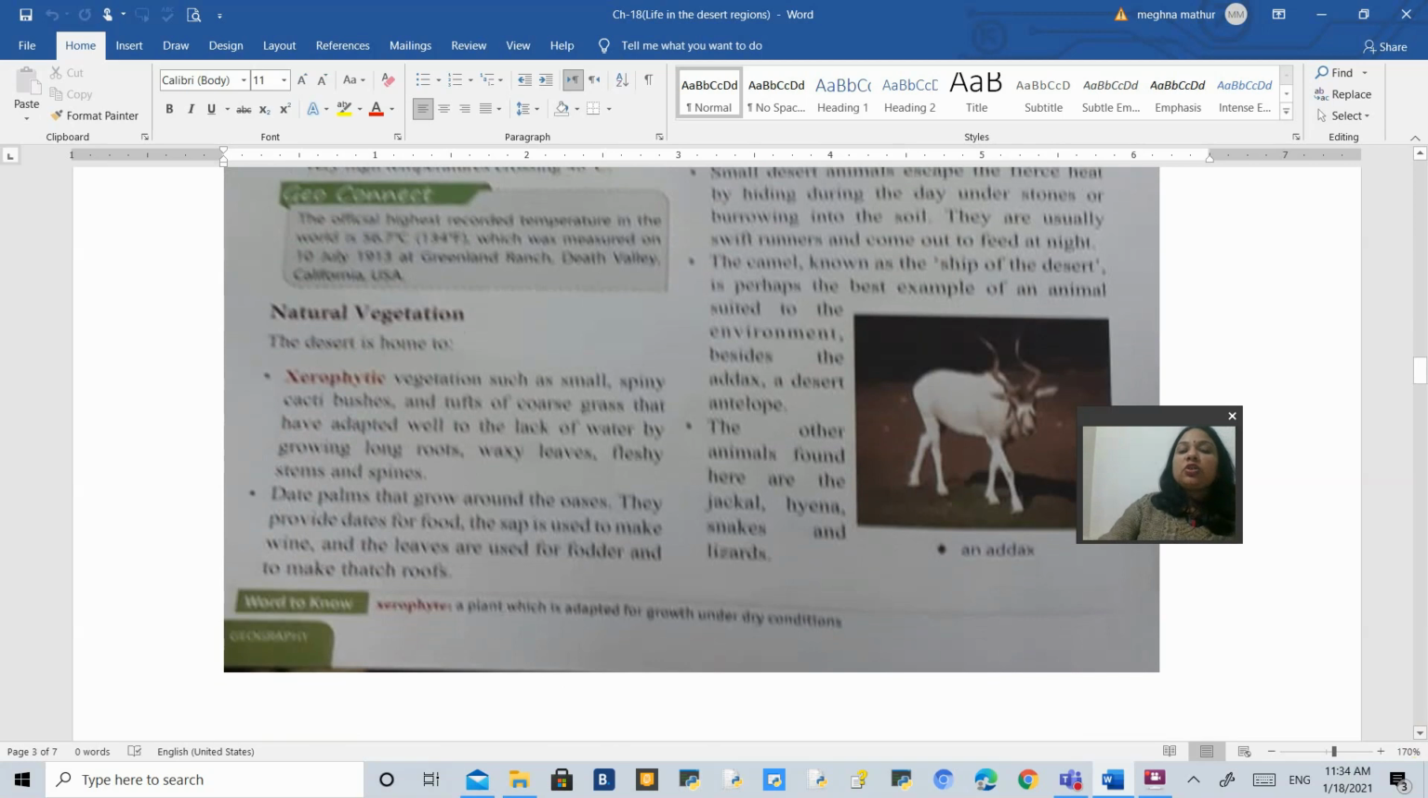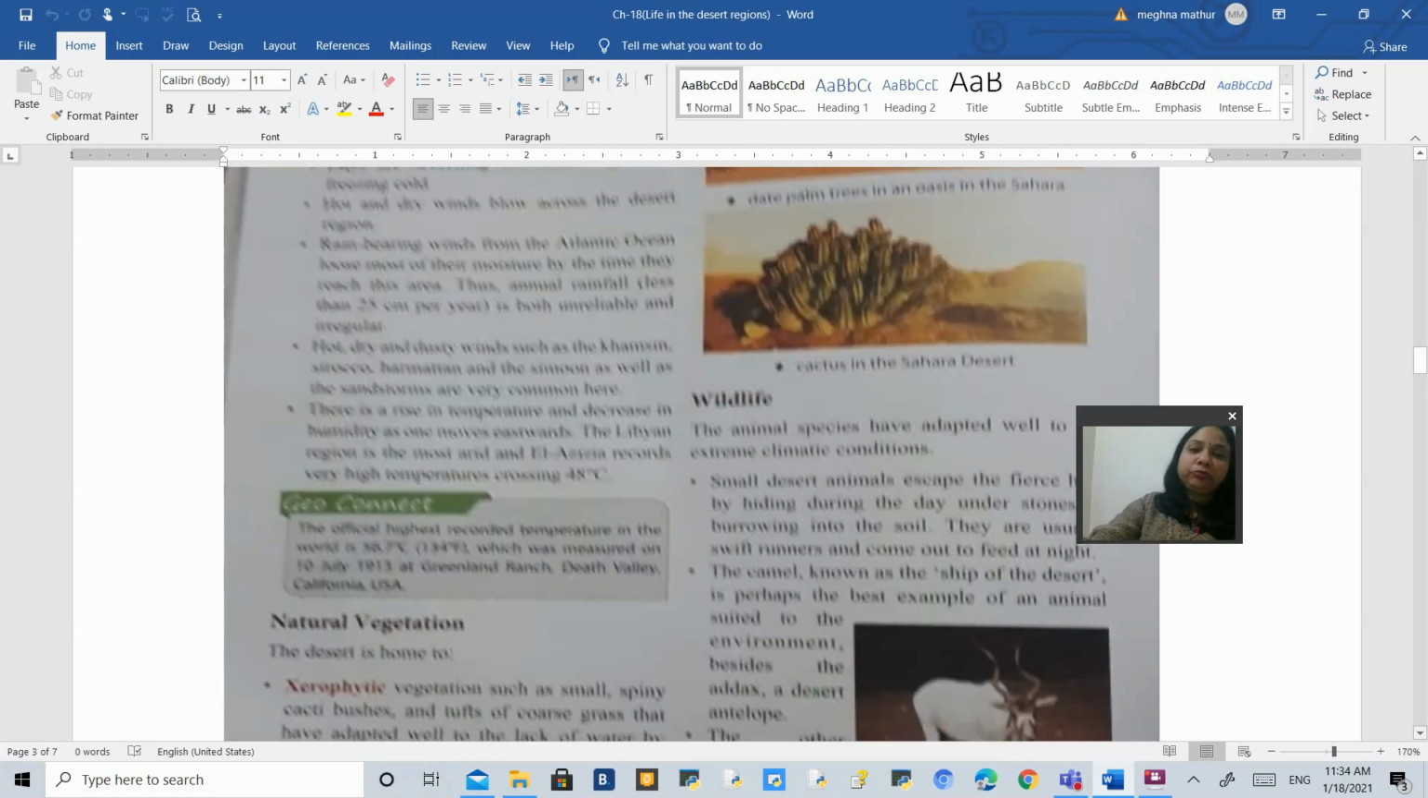The natural vegetation over here is xerophytic. Xerophytic vegetation is one which can adapt itself to the hot climate which is available over here. Only those kinds of plants and trees can survive here. So here you will find date palms. The sap of the date palm is used to make wine, and the leaves are used for fodder. Fodder means chara, which is for their cattle and their sheep, and it is also used to make the roofs of their houses.